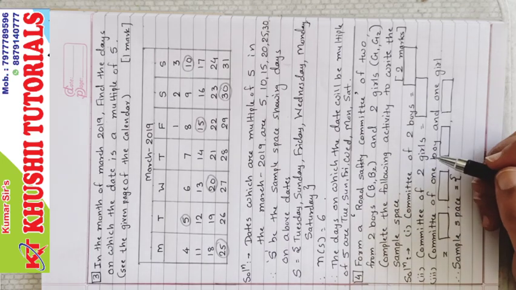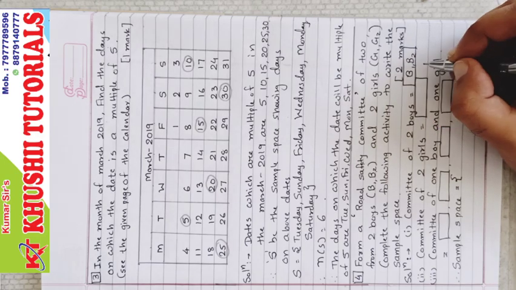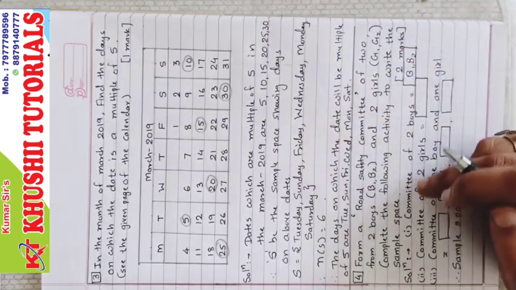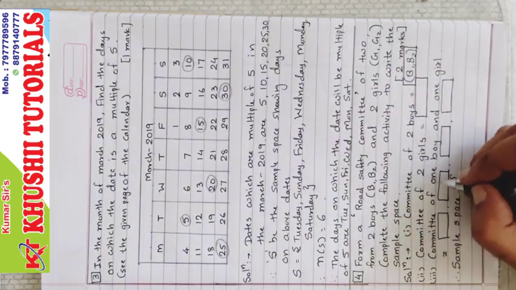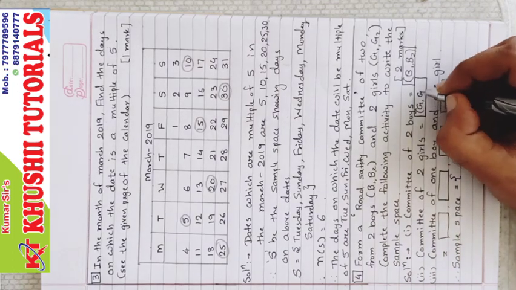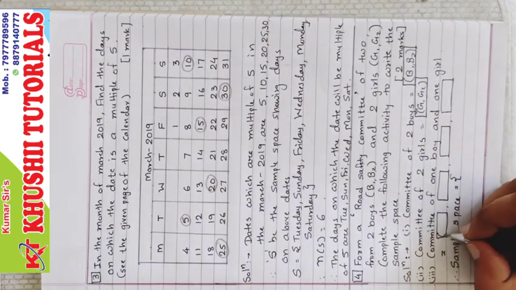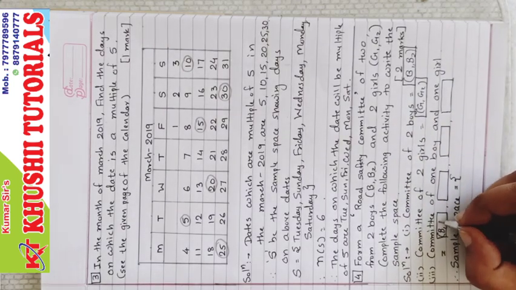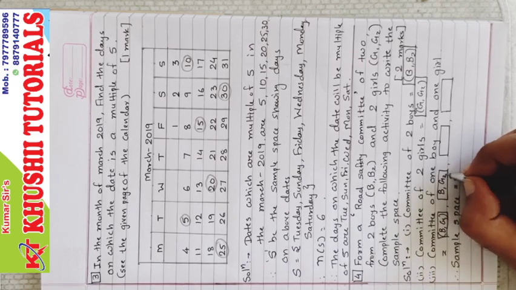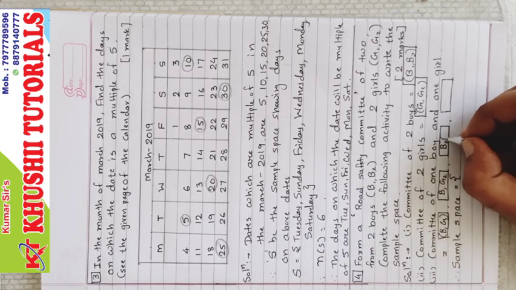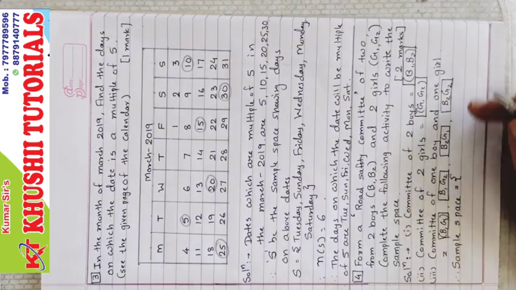The committee of 2 boys B1, B2. So if you don't include girls, then the committee of 2 boys will be B1, B2. If you don't include boys, then the committee of 2 girls will be G1, G2. But the committee of 1 boy and 1 girl will be, if you think that B1 boy should be there, so B1, G1, first boy with first girl, first boy with second girl, or second boy with first girl, second boy with second girl. So these are the possibilities.